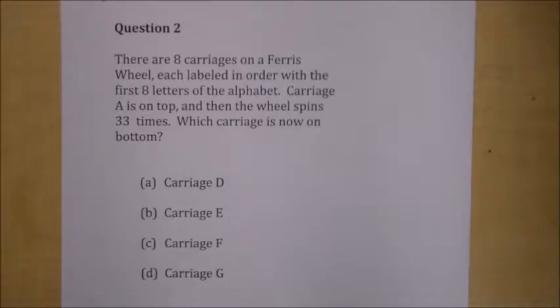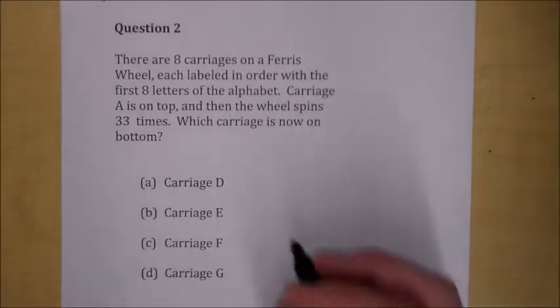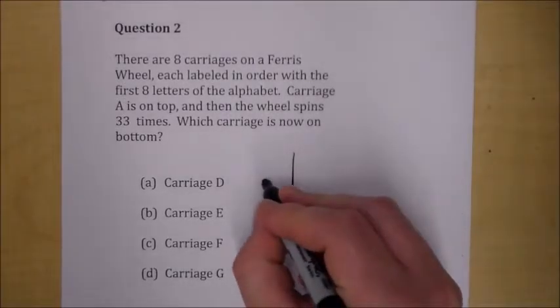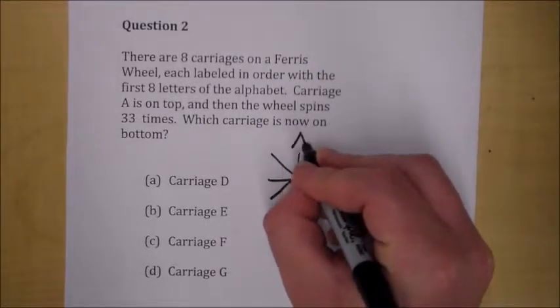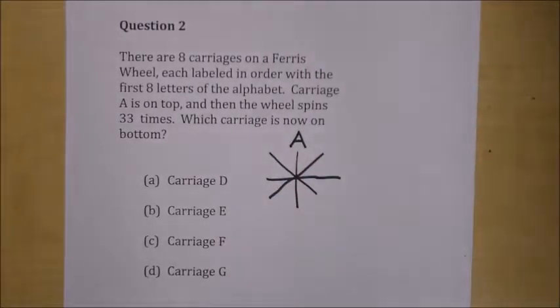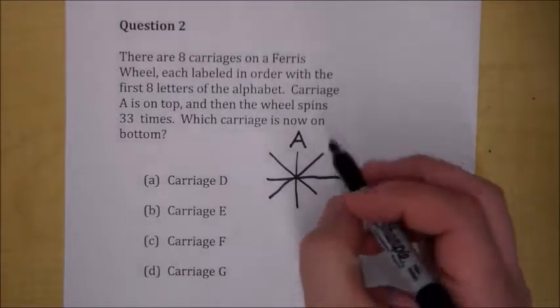There are 8 carriages on a Ferris wheel, each labeled in order with the first 8 letters of the alphabet. Carriage A is on top, and then the wheel spins 33 times. Which carriage is now on bottom? Okay, so you have 8 carriages, so it'll look like this, right? And you have A on top. And you're like, oh my gosh, well, which way does B go? Because it doesn't tell me that, and that's tricky. And you only have 95 seconds to answer this question, and some people might spend 95 seconds just worrying about where to put the B.